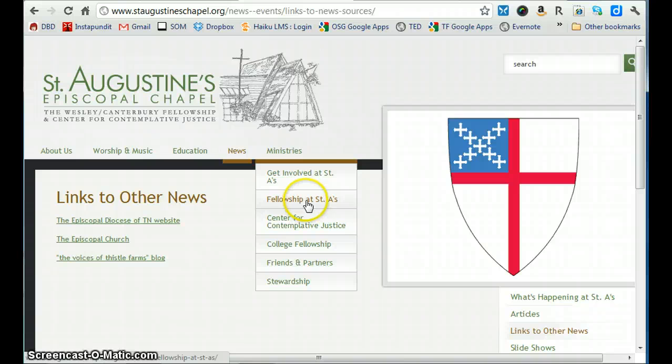Finally, under ministries, we have a page, Get Involved at St. A's, Fellowship at St. A's. So the Get Involved is ways to volunteer. Fellowship is actually ways to get plugged in.